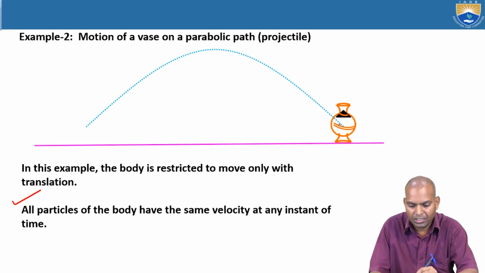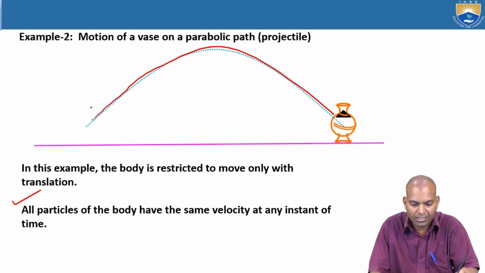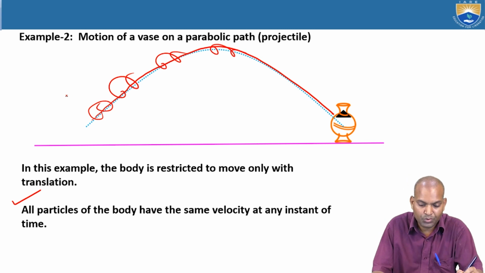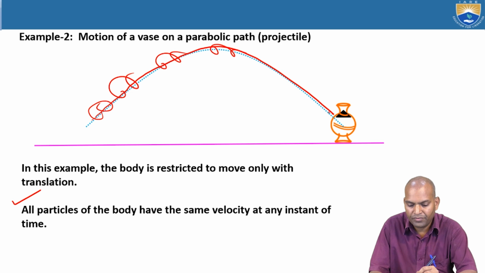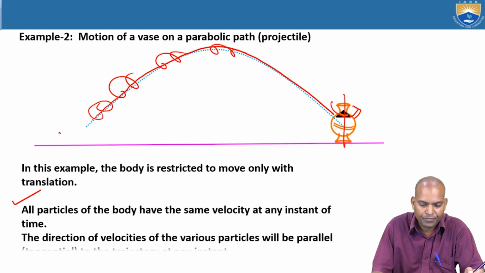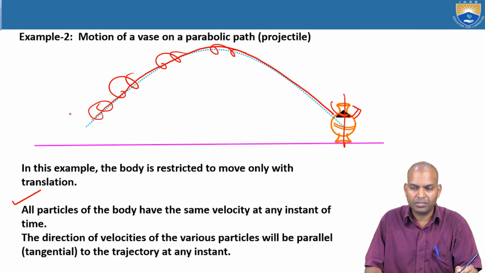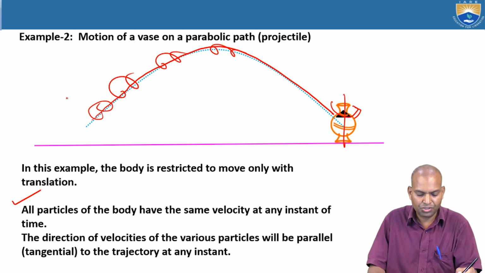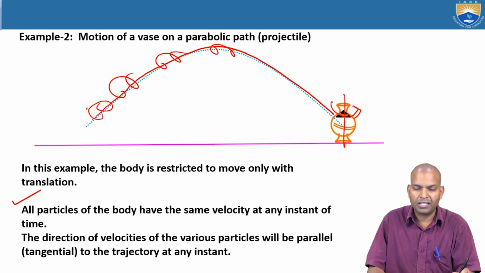Here the vase is moving in this direction, but it is not rotating as it moves. If the vase were rotating about its own axis, that would come under combined translation and rotation, and the body would be under rotary motion. Here, the directions of the velocities of various particles are parallel to each other, or tangential to the trajectory at any instant.